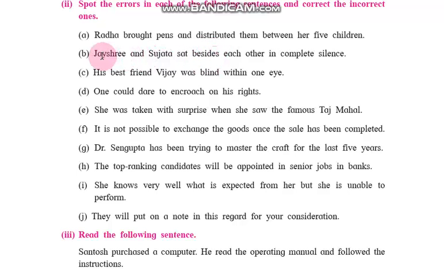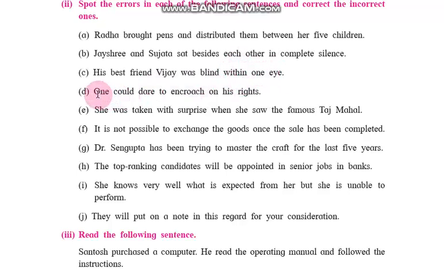Jayashree and Sujata sat beside each other, beside means next to. Besides is not there. Next one, his best friend Vijay was blind within one eye. His best friend Vijay was blind, not within, in one eye. Here not within, in is there.